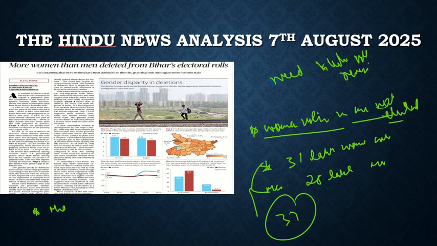Is it so? Out migration from Bihar, can it be the reason? And reports are very much clear with respect to the migration. It is not the women who migrate, but it is the men. So according to this phenomenon, it should have been men who lost much more of their place in the electoral rolls rather than women in such numbers. But it is showing that women had lost this number.